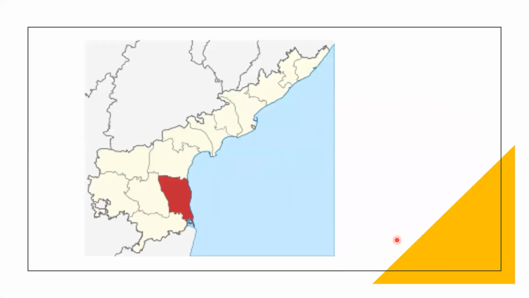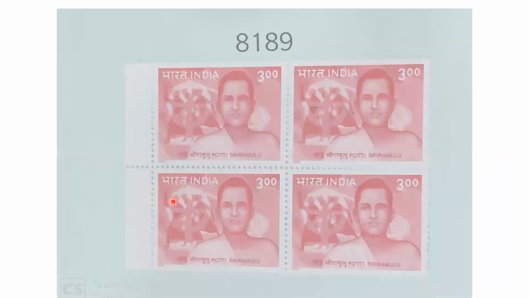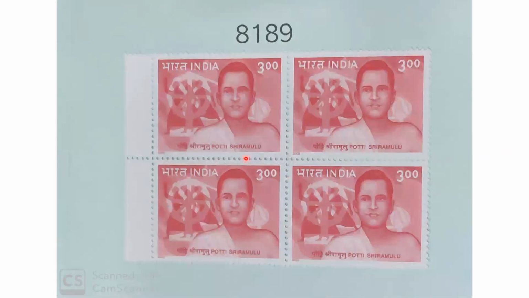See here, this is the Andhra Pradesh map. This is Andhra Pradesh, and this is Telangana. These are the Andhra Pradesh districts: Chittur, Nellore. The Nellore district was renamed the Potti Sriramalu district because it belongs to this district. Next, on his name they also issued a 3 rupee postal stamp, because of his great fighting to get the separate state.